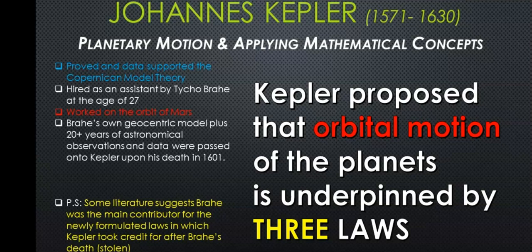So once Brahe passed away in 1601, Kepler was actually kicked out of the island with the new king of Denmark, who didn't really like him, and he wasn't really the most friendliest of gentlemen, as literature suggests. Brahe was kicked out and died in Prague, and then all this information, all this data and knowledge was passed on to Kepler, and Kepler then used these observations to formulate his laws that govern planetary orbital motion.